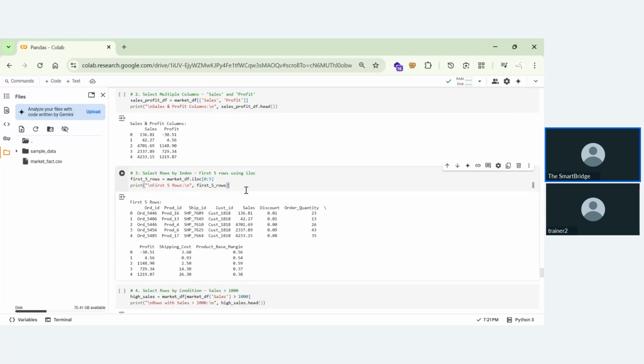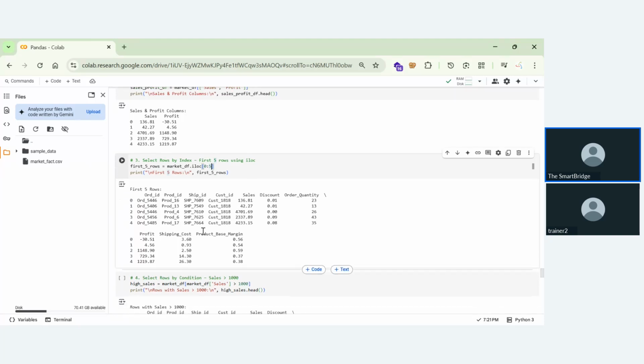Now we are using slicing. For the first five rows, market_df dot iloc. This is the index location. That means from the 0th row to the 5th row we are performing these operations, but there is no step. Whenever the step is not mentioned, we use 1 by default. So 0, 1, 2, 3, 4 is taken by default.